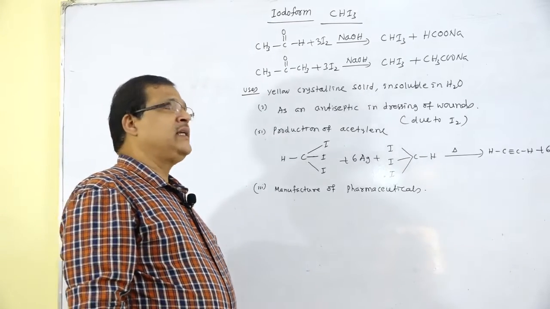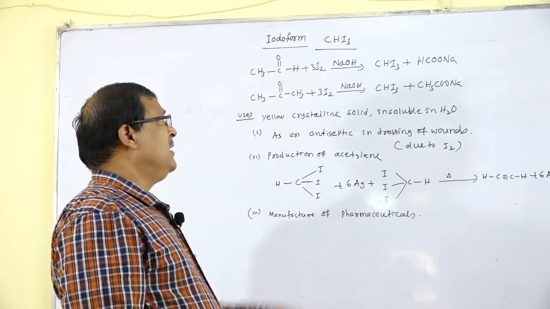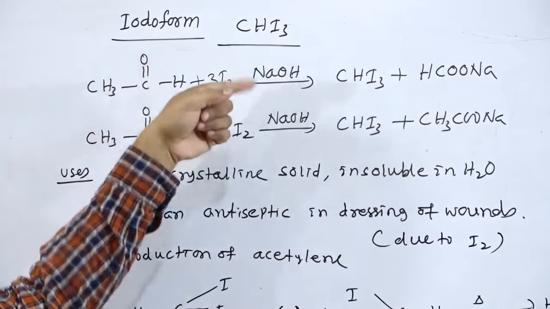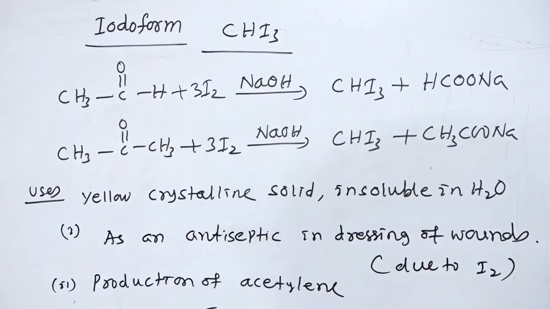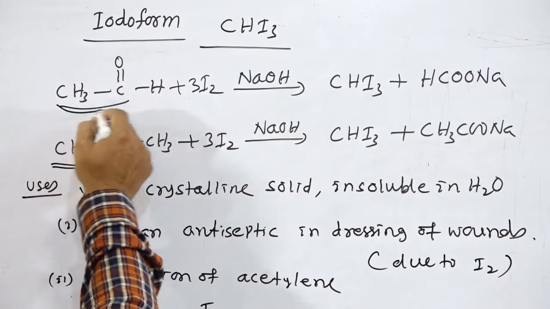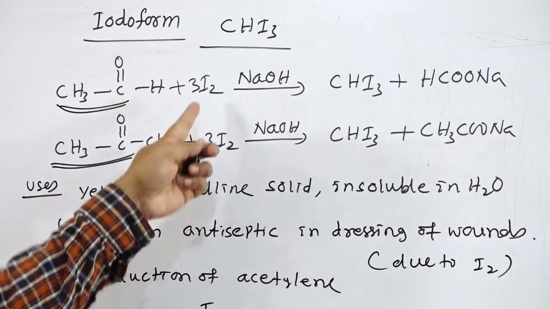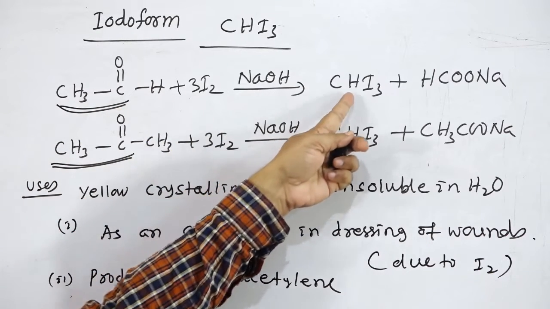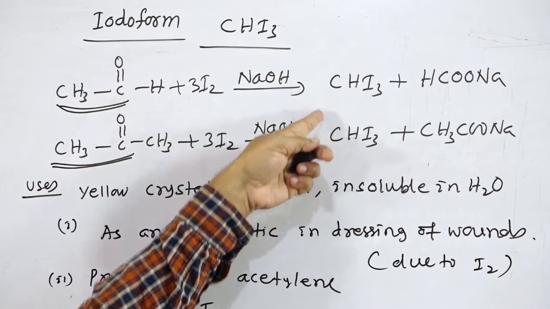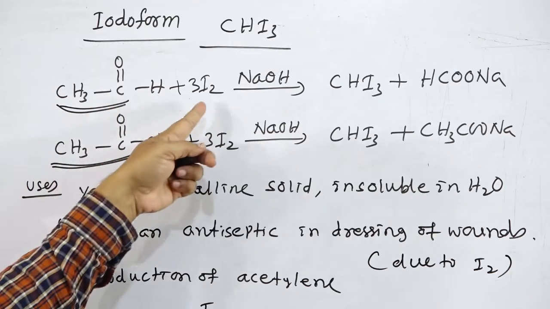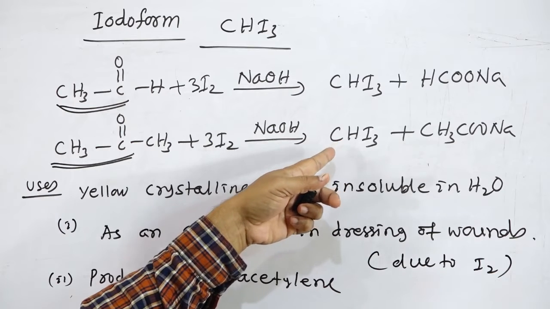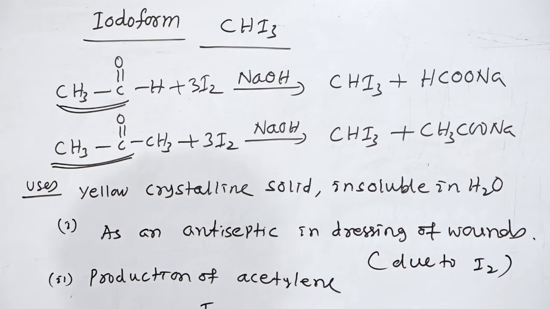Next compound, that is iodoform, CHI3 or triiodomethane, having the formula CHI3. We know that aldehydes or ketones which have a CH3CO group react with iodine in presence of NaOH to form a yellow solid, that is iodoform CHI3. So, acetaldehyde reacting with iodine or acetone reacting with iodine in presence of NaOH forms iodoform CHI3. Then what are the uses of this compound?